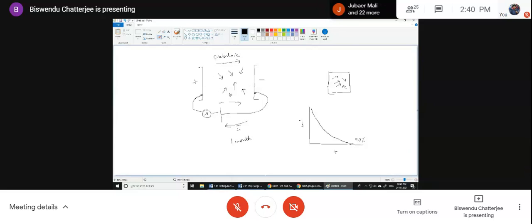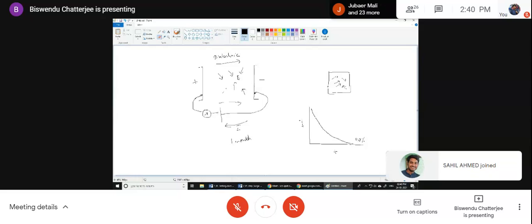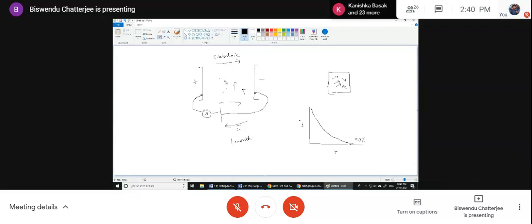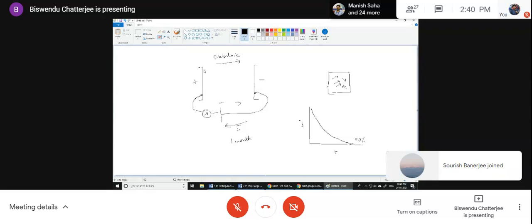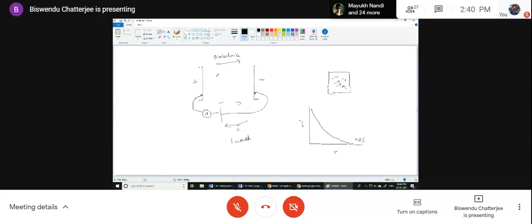Let us see. Due to this external field, the dipoles were almost oriented.